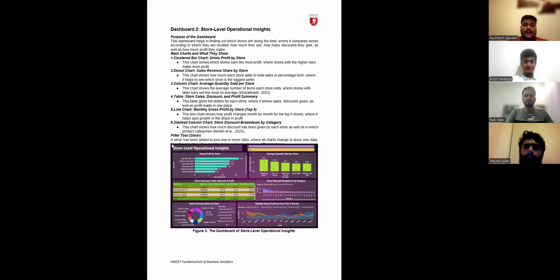The table and the line chart show monthly gross profit by store. The line chart helps us see how profit changes month by month in the top five stores, where it helps to spot growth or drops in profit. The line chart also shows how much discount has been given by each store as well as by product category. So we can identify more particular ways to understand deeply how all these things work together.